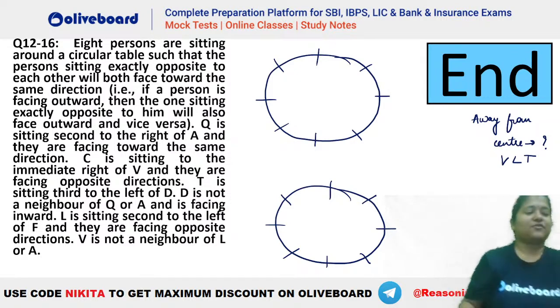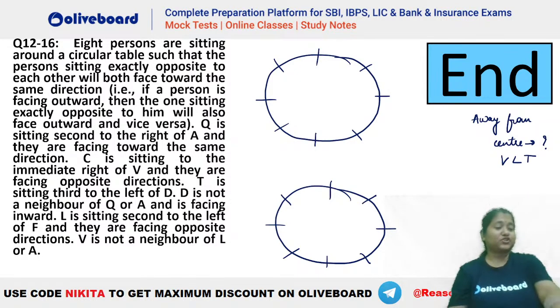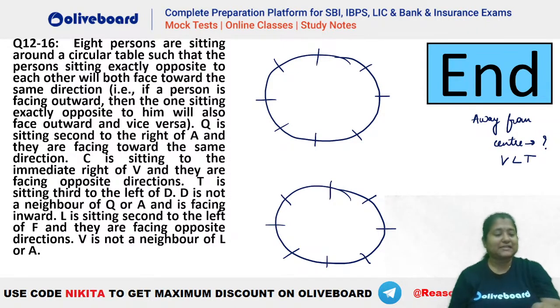Chalo, let's try this out, right? Let's see how this particular question is to be done. Okay. So you can see here that 8 persons are sitting around a circular table facing the center, not facing the center necessarily. It is given that people sitting exactly opposite to each other should be facing the same direction.